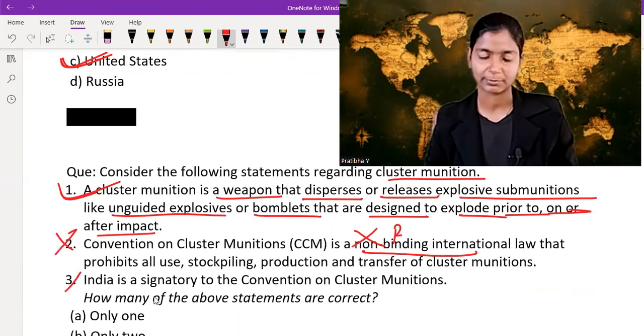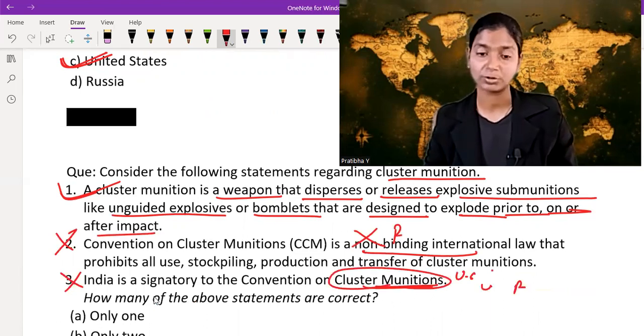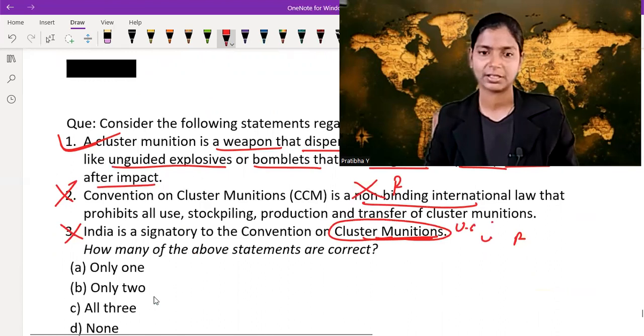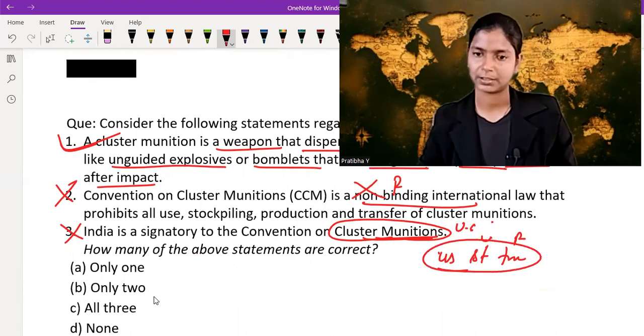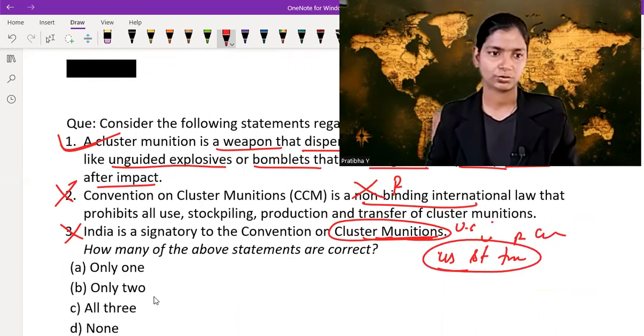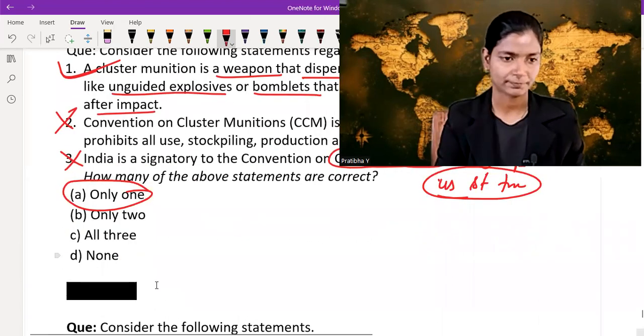No, India is not a signatory. Major countries like the USA, Russia, China, Ukraine, India, and Pakistan are not signatories or members of this convention, because it is a binding convention and it prohibits the use, stockpiling, and transfer of cluster munitions. So only 1 is correct. This means option A is correct.